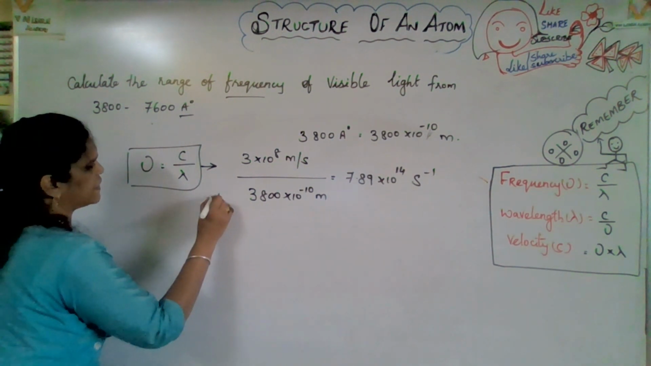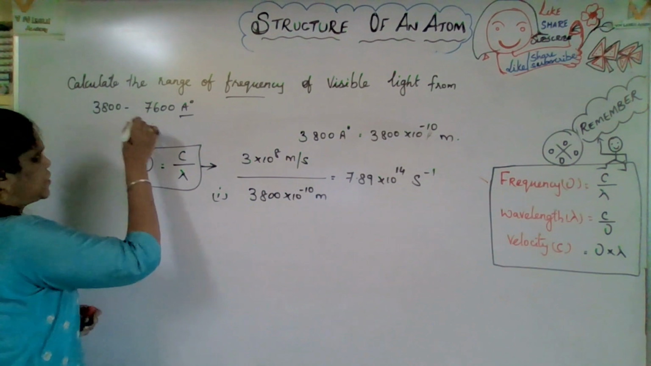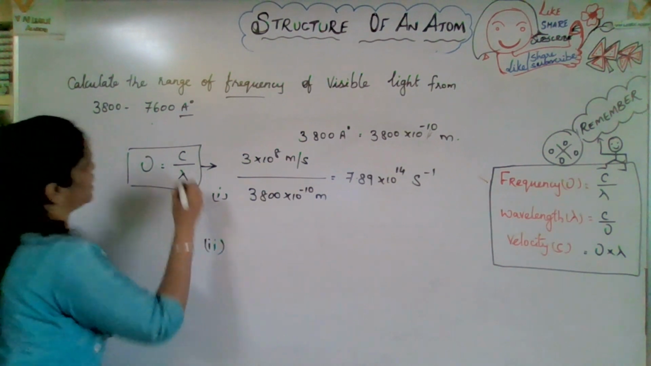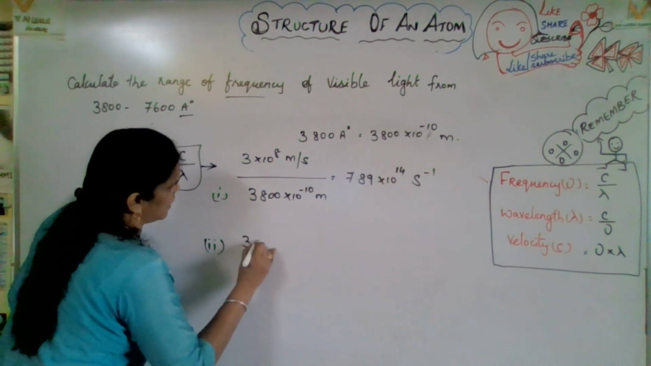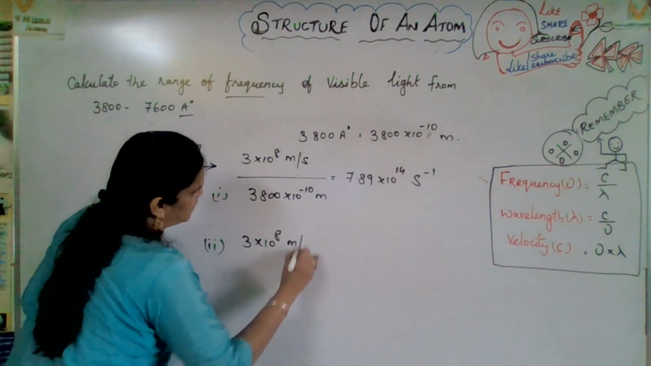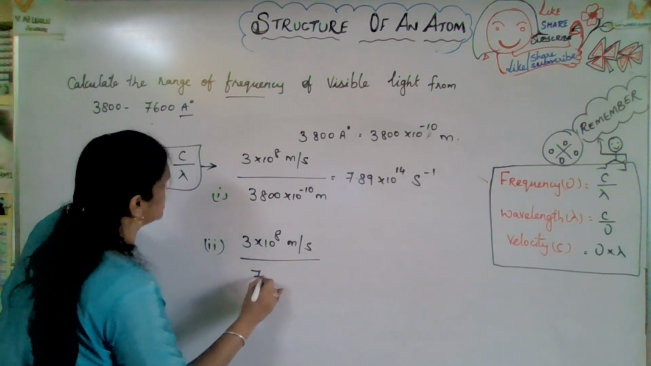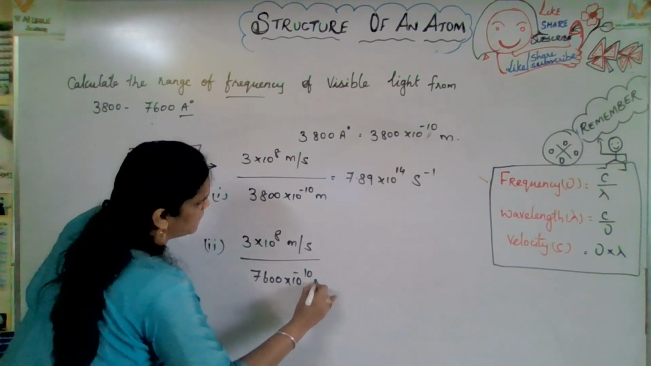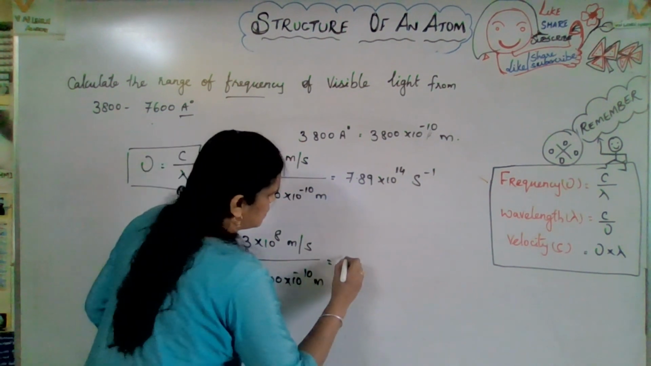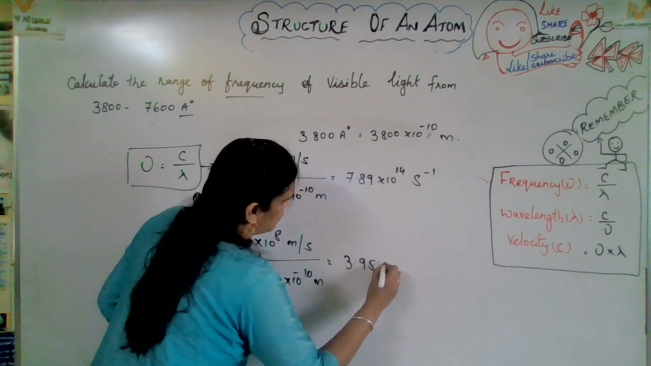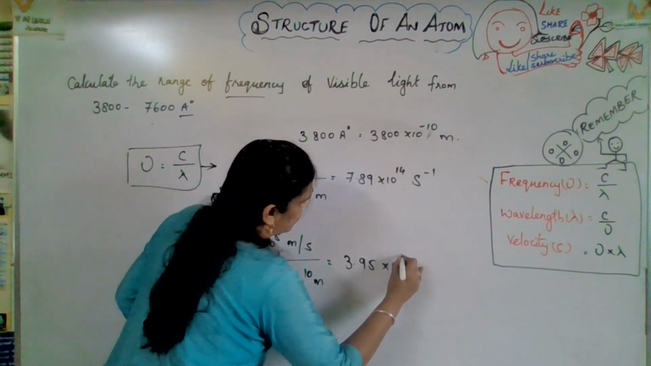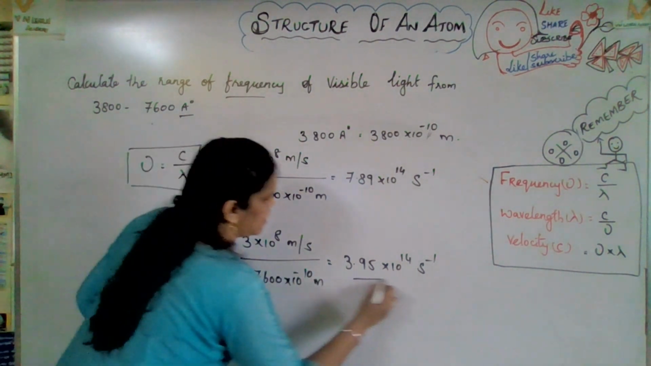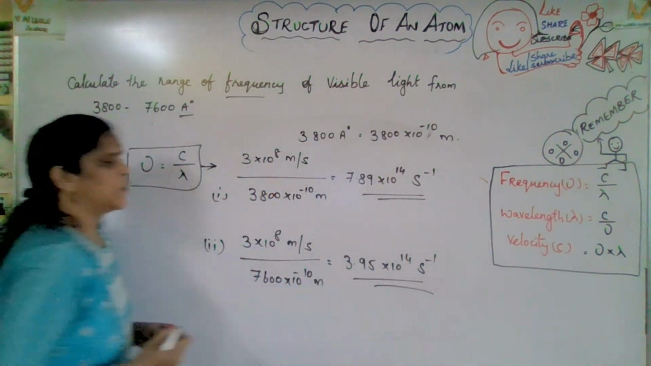Now the second value. This is the first value, 3800, and the second value is 7600. The same way here also, 3 into 10 to the power of 8 meter per second divided by 7600 into 10 to the power of minus 10 meter. You will get 3.95 into 10 to the power of 14 second inverse. You check the answer whether these are correct. Hope you got a clear idea.